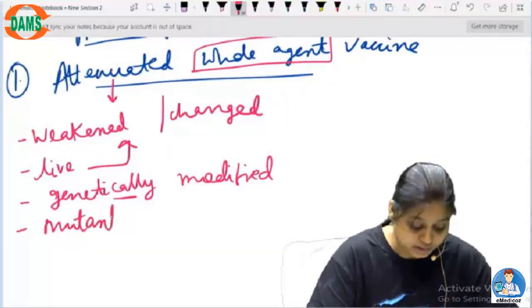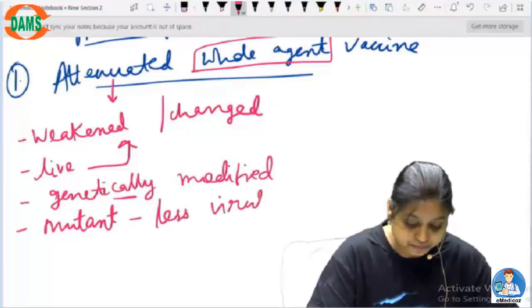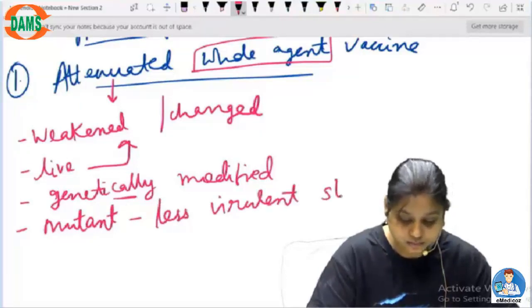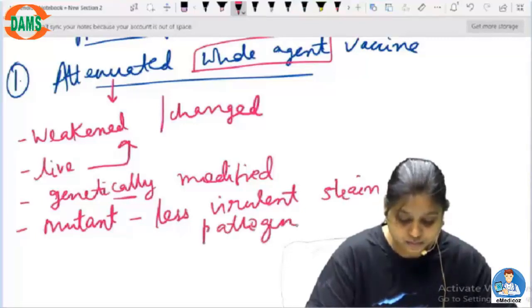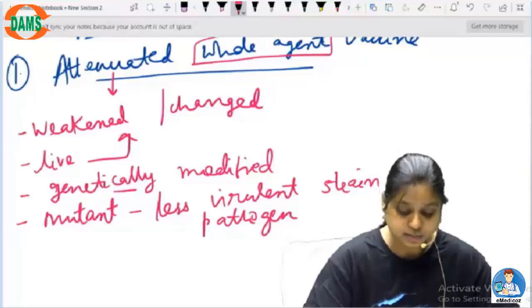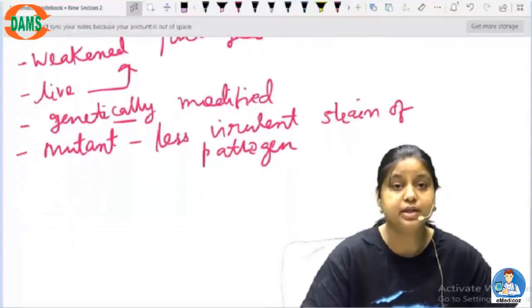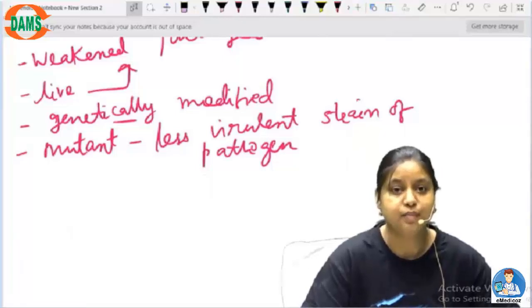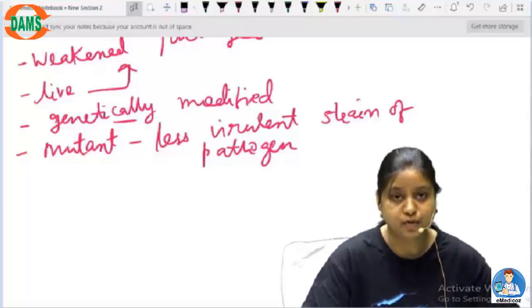It can be a mutant or a less virulent strain of the pathogen. But it has to be the same pathogen, so that our body remembers that this is the bacteria or the virus on which I have to act and I have to create an immune response against it.